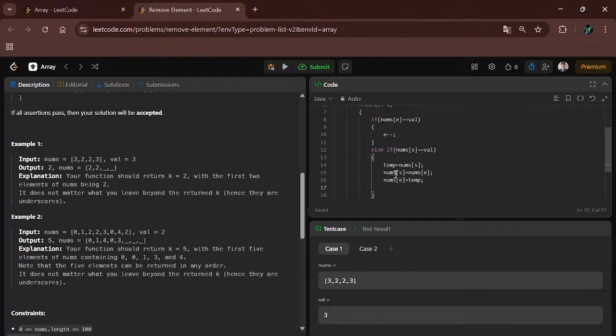And simply we will increment the starting pointer and decrement the ending pointer. Else, if s is also not equal to value, then we have to increment the s pointer. Then simply we have to return e plus 1. So return e plus 1. Okay, let's compile the code.